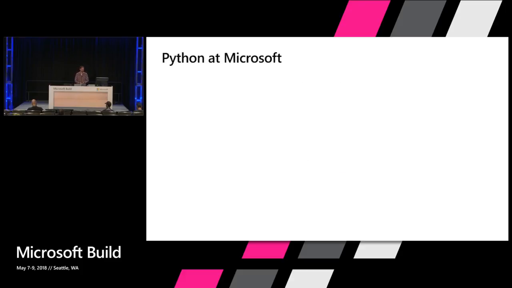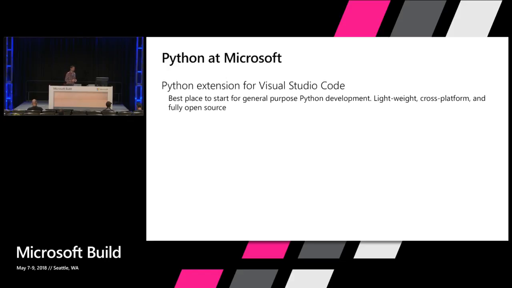So, Python at Microsoft. We actually have a really long history of working with Python at Microsoft, but today we've got three main areas that we're investing in. First is the Python extension for Visual Studio Code. We think this is generally the best place to start for general purpose light Python development. It's very lightweight, it's cross-platform, and it's fully open source,